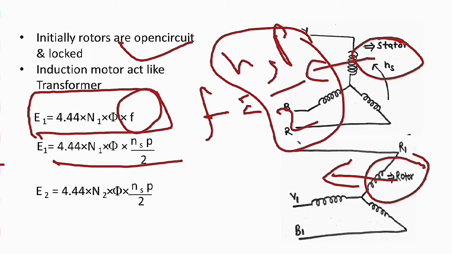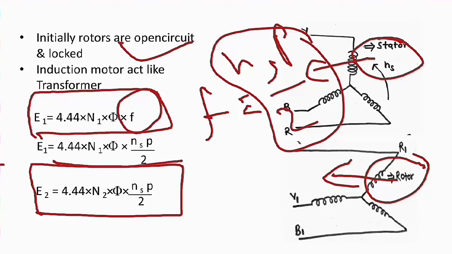EMF is generated due to Faraday's law. We all know Faraday and Lenz law. Because of this the EMF is produced here. Then E2 is generated. Because of this EMF, E2 is induced in the secondary side of the transformer, or in case of the induction motor it is called the rotor winding, where the EMF is induced.